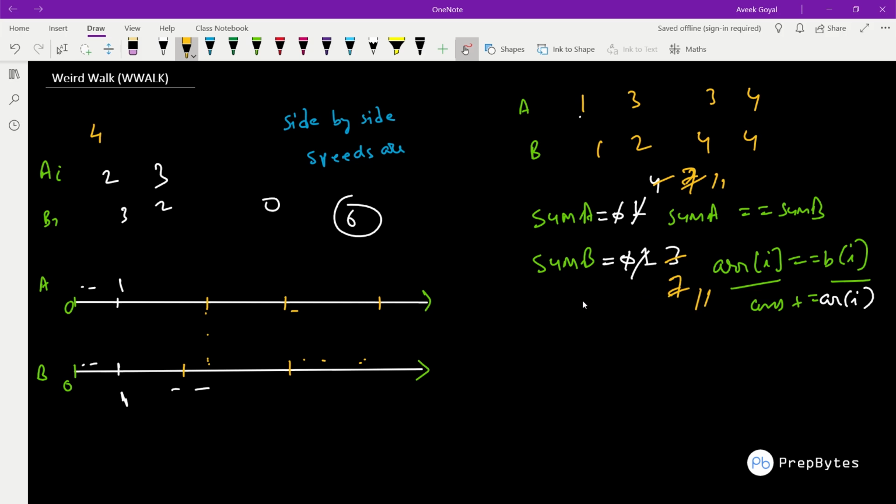Fine. So a very simple implementation for this particular question. You just need to understand how they are moving. What we are doing at each and every step, we are just adding the total distance that they have covered. If the distance is same and their speeds are also same, only then are we adding into our answer. Fine. So let's see the implementation for this.